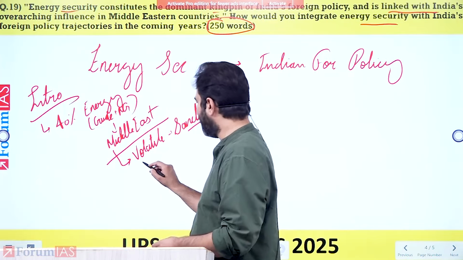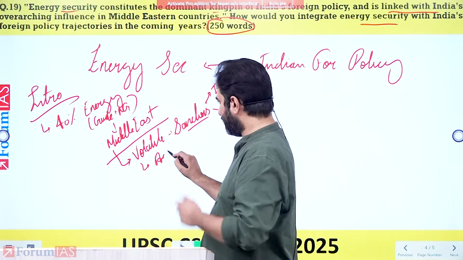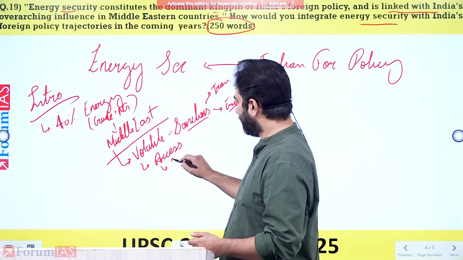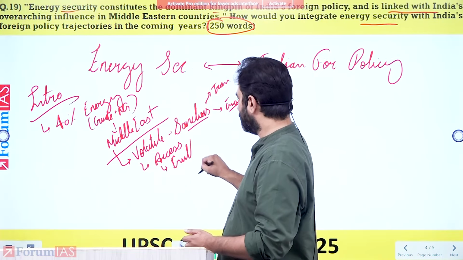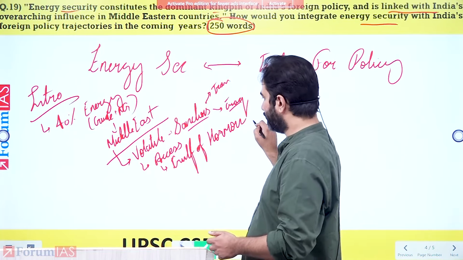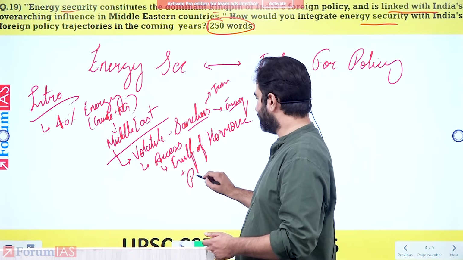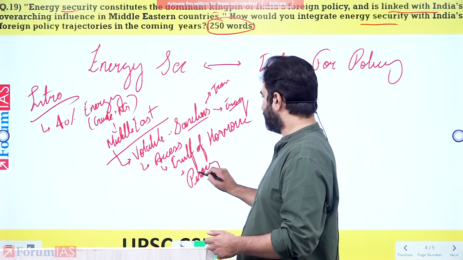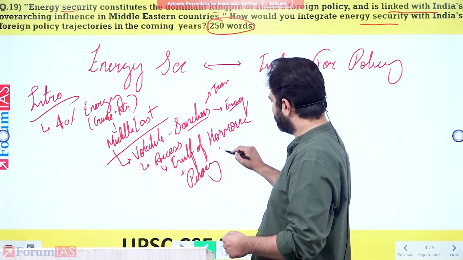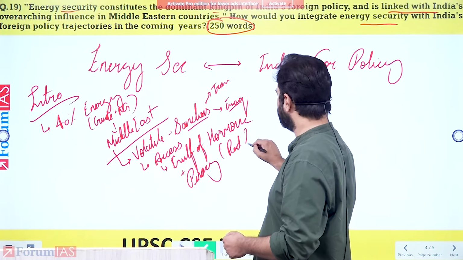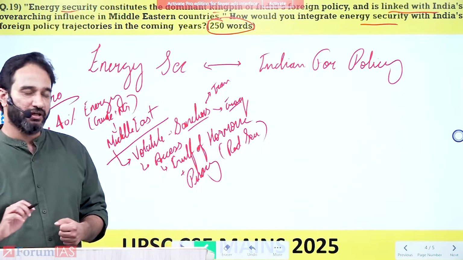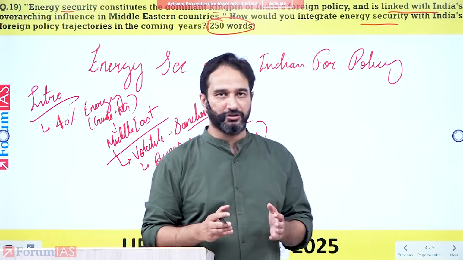In this, you also end up highlighting access routes. It's not just about volatility within the country, but access routes, especially, let's say, the Gulf of Hormuz, plus piracy attacks that we have seen last year in relation to the Red Sea. That has also harmed energy security for India. So you end up highlighting what the question is trying to ask.